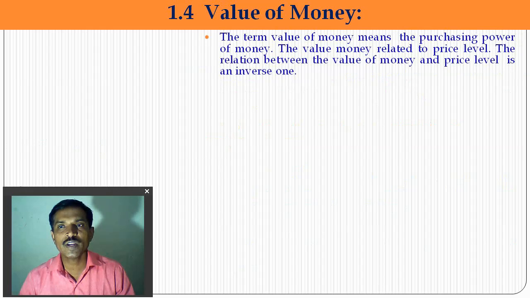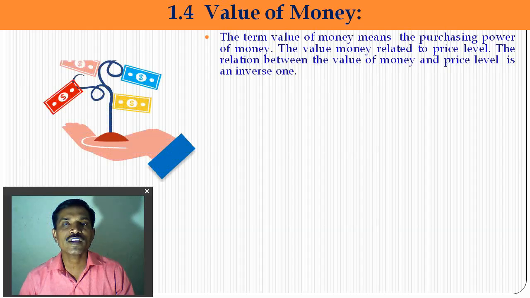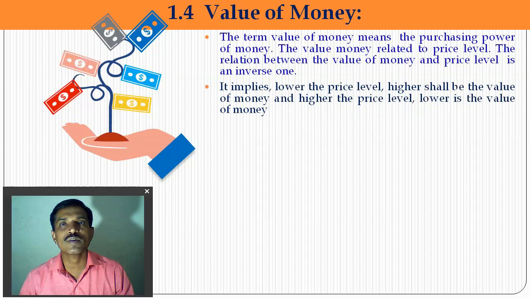The value of money is related to the price level, and the relation between the price level and the value of money is inverse. If the price level increases and becomes double, the value of money becomes half. It implies that the lower the price level, the higher the value of money, and the higher the price level, the lower the value of money.